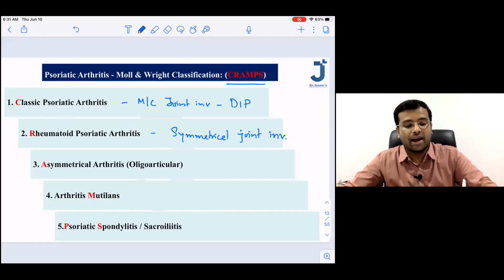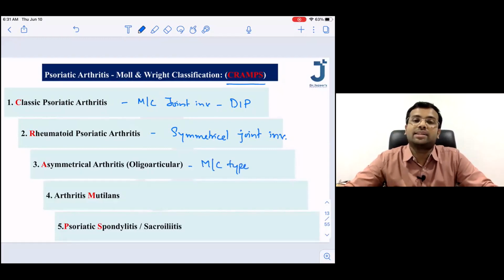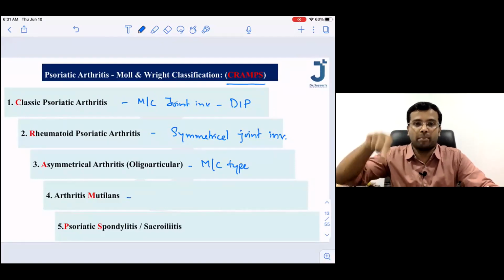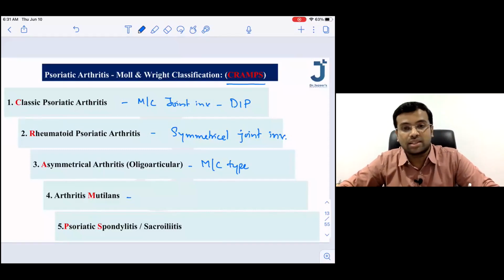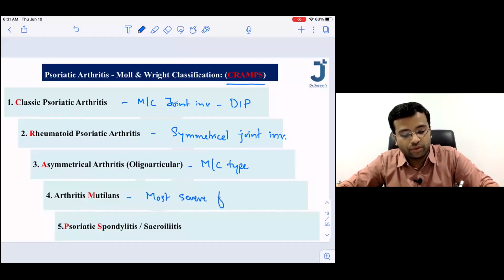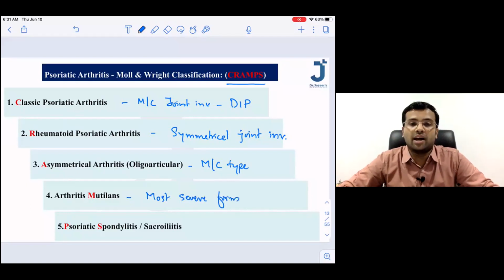So A is for asymmetrical arthritis. And please remember, this is the most common type. Asymmetrical oligoarthritis is the most common type of psoriatic arthritis. And then the next one is arthritis mutilans. M for mutilans. Mutilans means there is going to be massive destruction of the joint spaces. This is the most severe form of psoriatic arthritis. And the last one, that is psoriatic spondylitis.